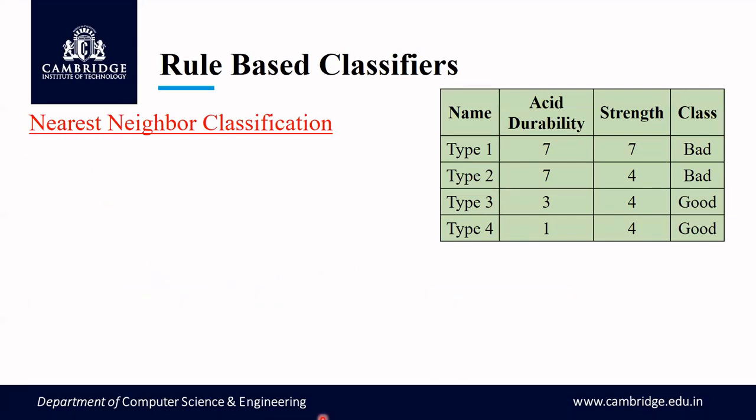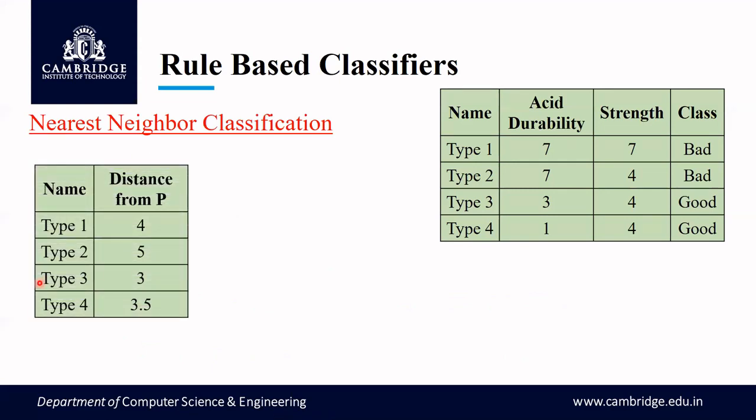Now I'll just summarize it. So this is the summary of the distances that I've got, the distance from P for each of these types. Now, as I have been asked to find the class for different values of K, with K as 1, K as 2, and K as 3, I'll start with K as 1.